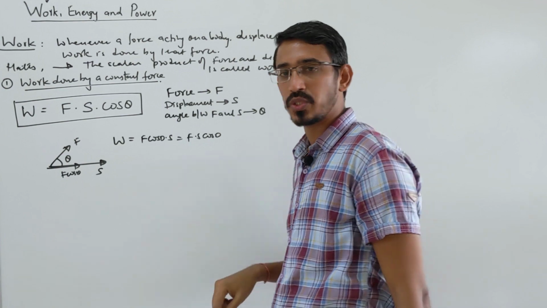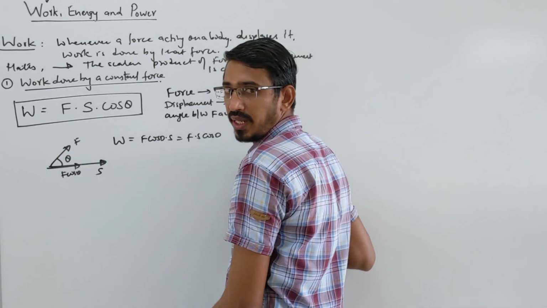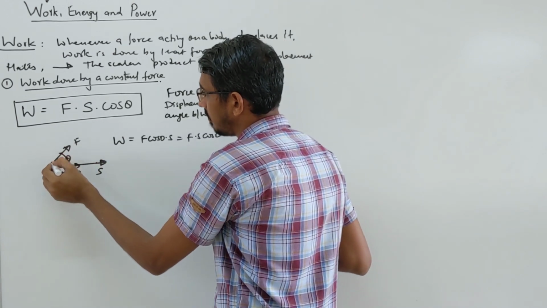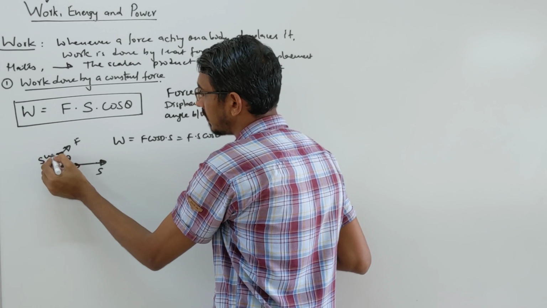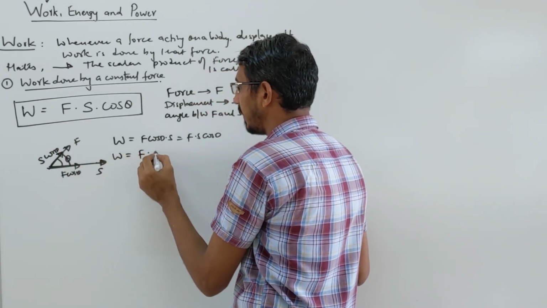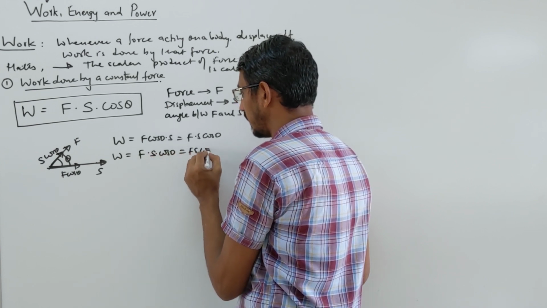Or you can do the opposite also. You take the component of displacement along the force direction. If you take the component of displacement along that direction, this component of displacement becomes S cos theta. So what is the work done now? The force is F and the component is S cos theta. The same thing, F S cos theta.